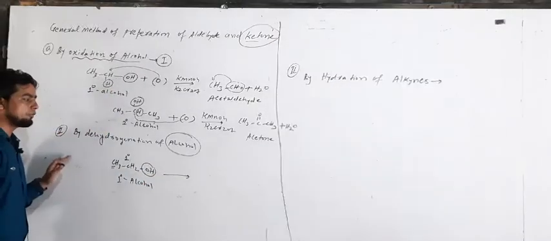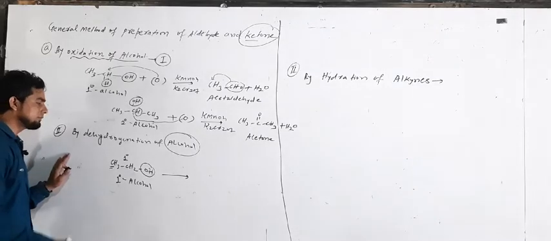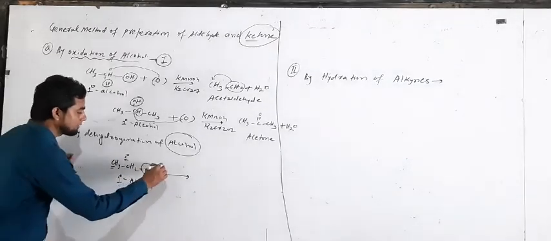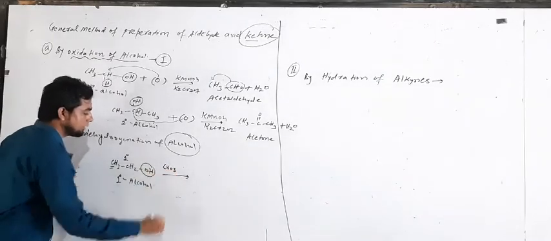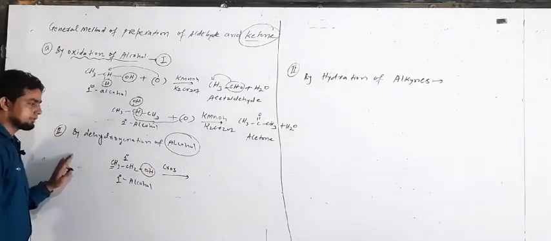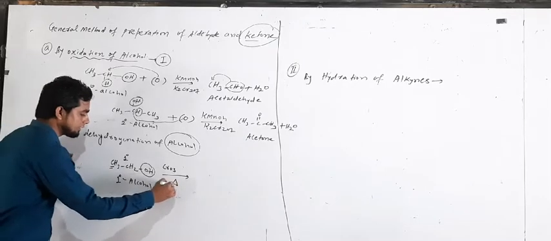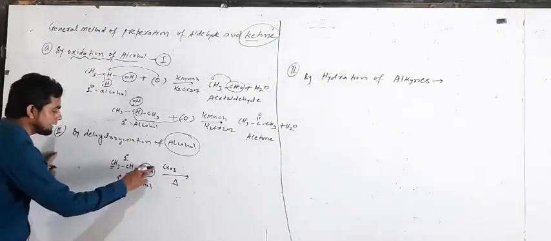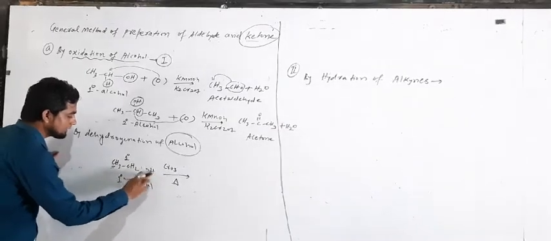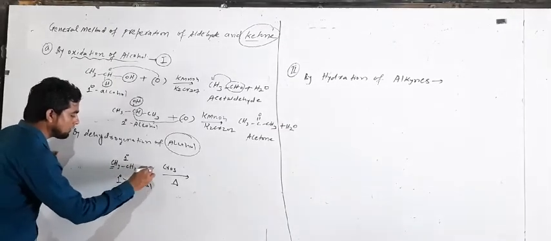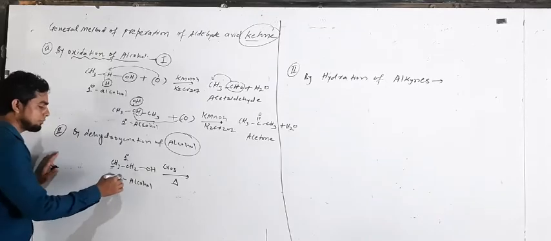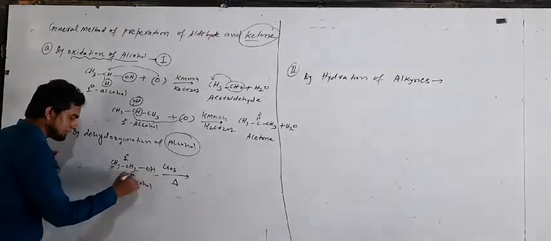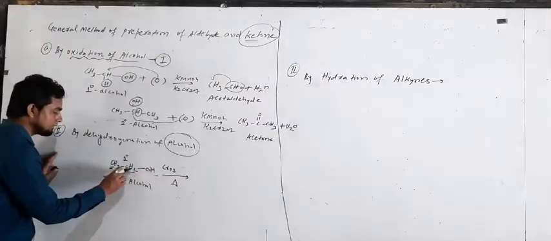On dehydrogenation, removal of hydrogen takes place, and this process takes place in presence of CrO3, chromium trioxide, and heat. So what do we get here? In this reaction, there is loss of hydrogen. It means one H from this carbon and this H from the oxygen will be lost.